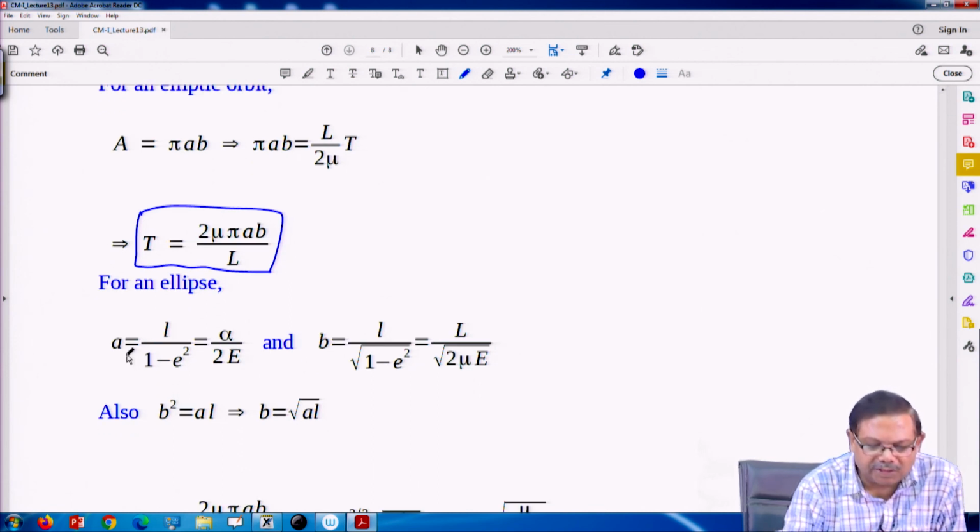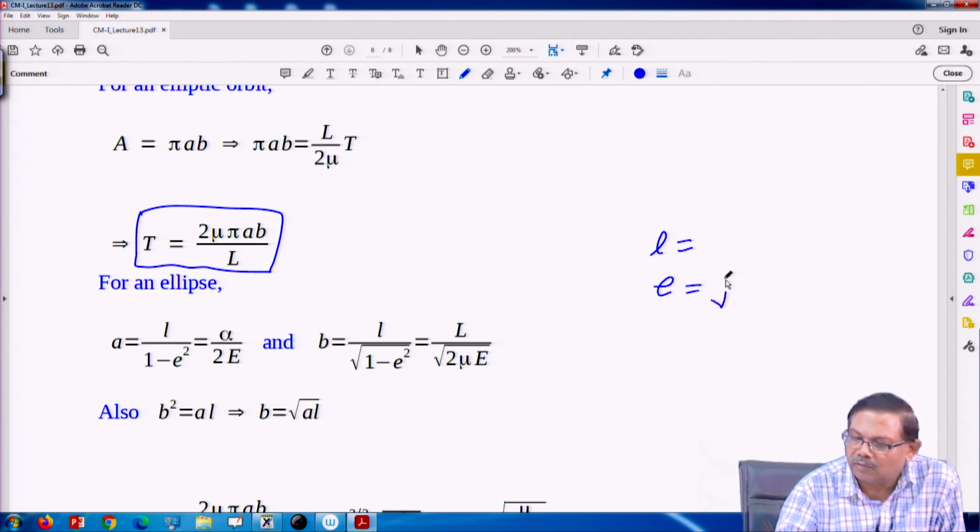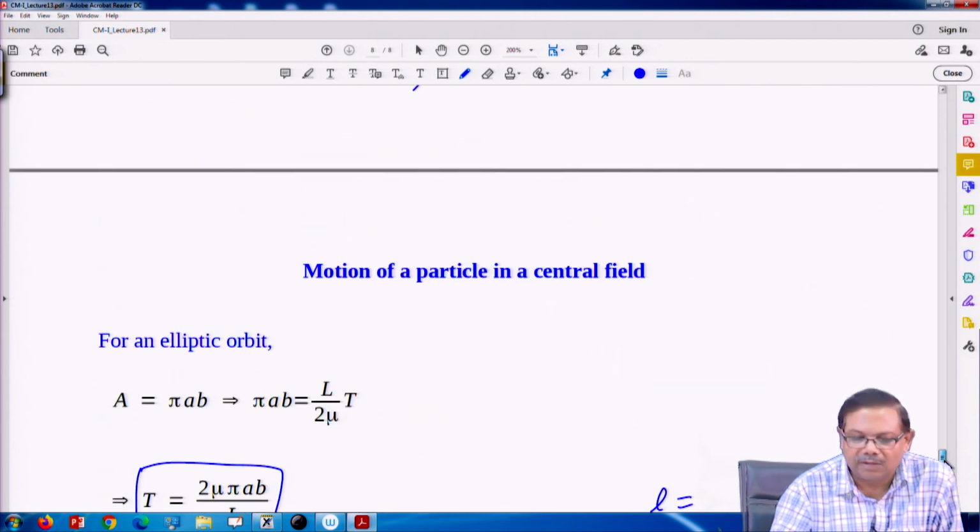The semi major axis by definition is given by semi latus rectum upon 1 minus e square. e is the eccentricity, and we have an expression for L as well as e, right.